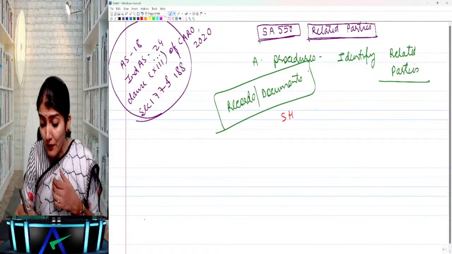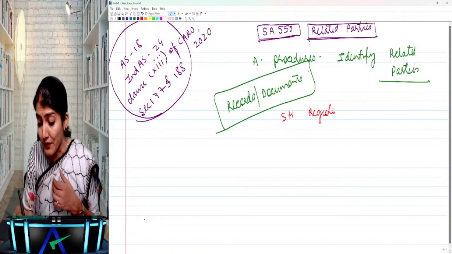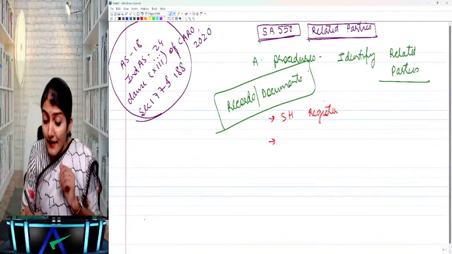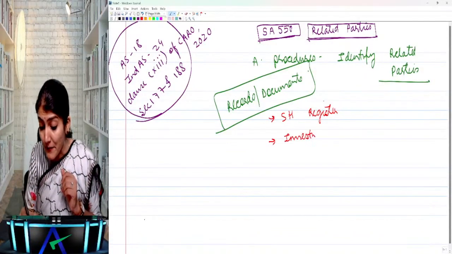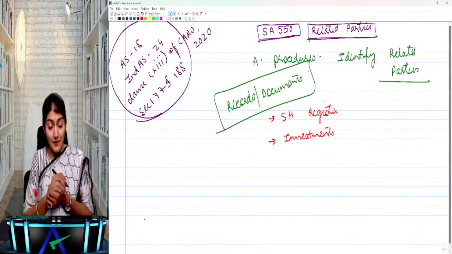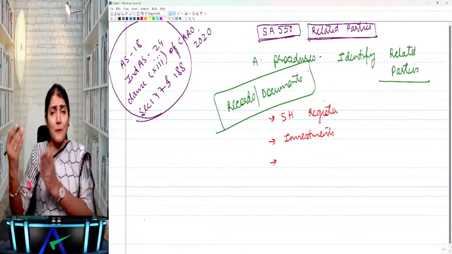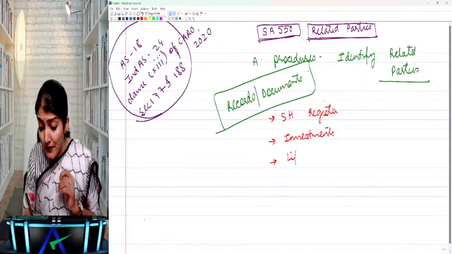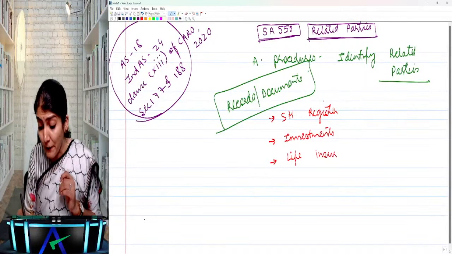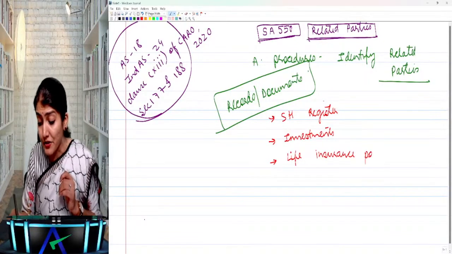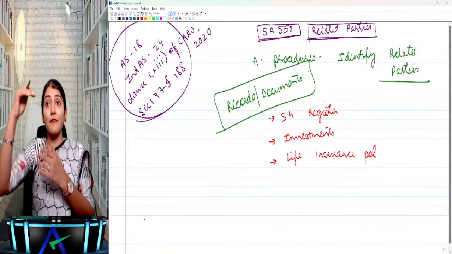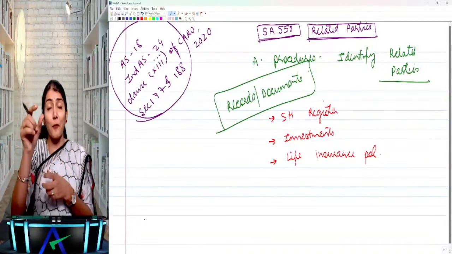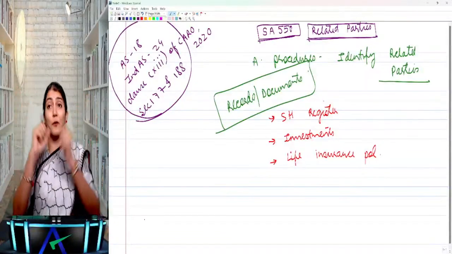One, the shareholders register, because from that you come to know the shareholders who are having the majority shareholding in the company. Then the investment register, whatever investments have been made by the company during the year, from which you come to know the subsidiary, associate, joint ventures and so on. Then the life insurance policies taken. From life insurance policies, you come to know the key managerial personnel. They have taken a key man insurance policy for these people.